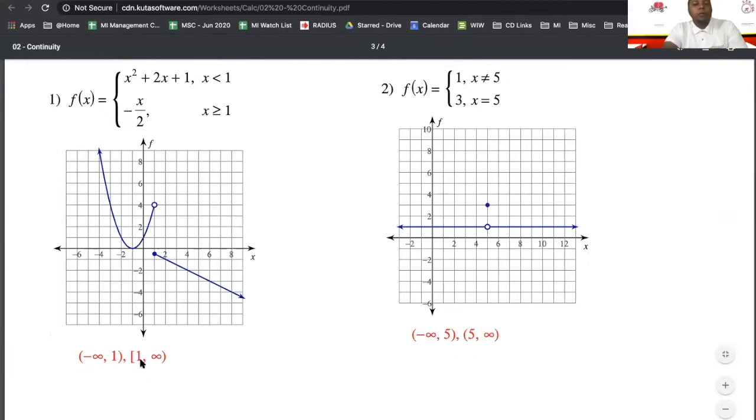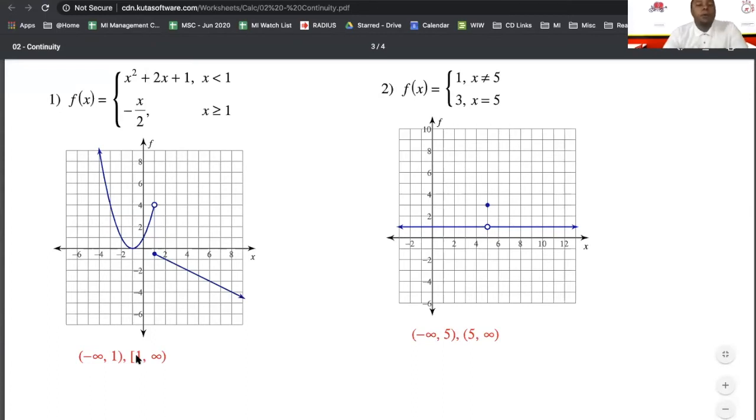And then why does this one have — a kid told me it was a half a square the other day. It is definitely a bracket, or a square bracket, if you want to call it that. So Benda, what's the difference? Parentheses mean not inclusive, and brackets mean we are including.